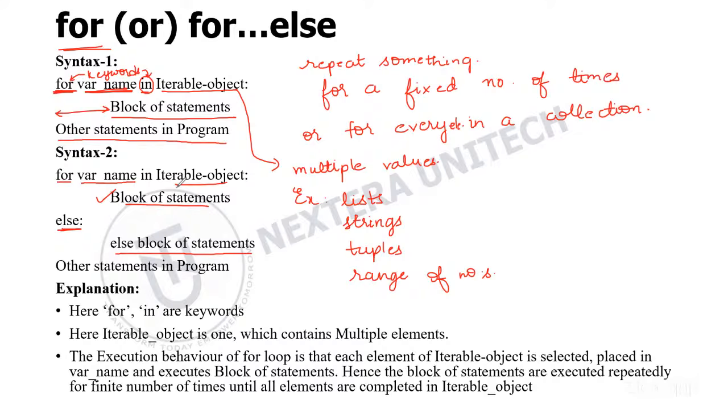If the condition becomes false, or your for block of statements breaks or is terminated at once, then your else block won't be executed. After completing this, if there are any other statements in your program, those will be executed. So this is the for loop.